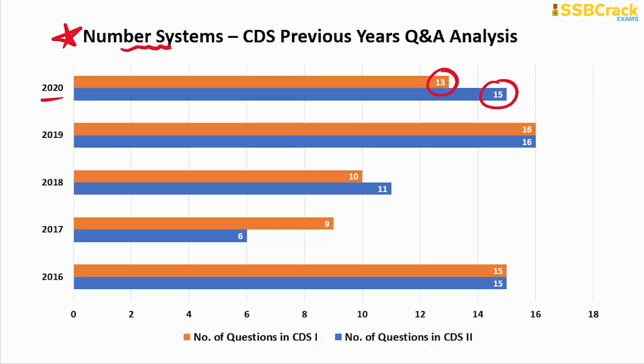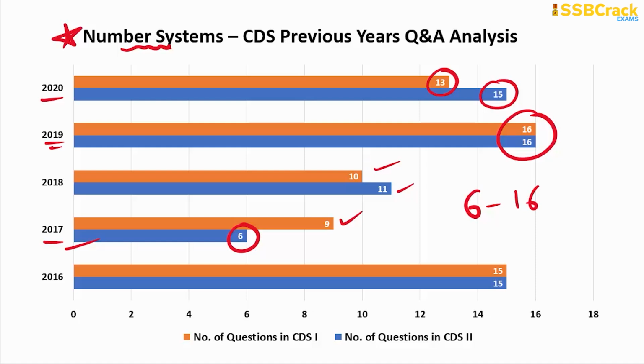The highest number of questions so far was 16. Other times, they ranged between 6 and 16. Only 6 questions appeared once, in the year 2017 Series 2 paper, and later the questions increased. They were 9, 10, 11, 13, multiple times 15, and then 16 in the year 2019 series papers.